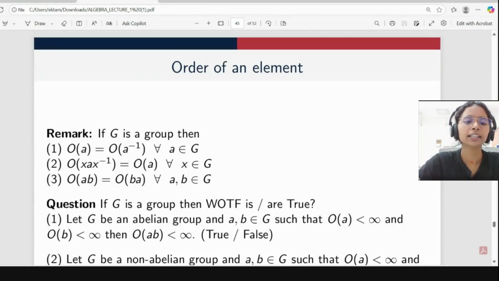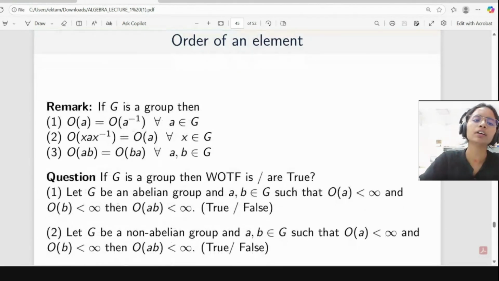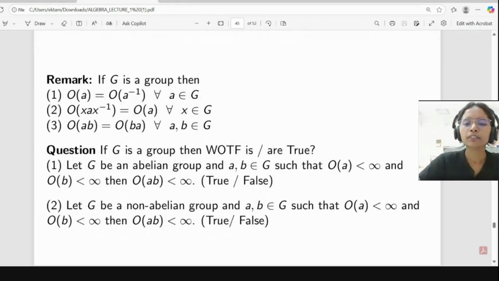So here are some remarks: order of AB will be equal to order of BA for all A, B belonging to G. Order of A is equal to order of A inverse, and order of XAX inverse is equal to order of A for all X belonging to G. So now we have some examples. If G is a group, which of the following are true? Let G be an abelian group and A, B belong to G, such that the order of A is finite and the order of B is finite.